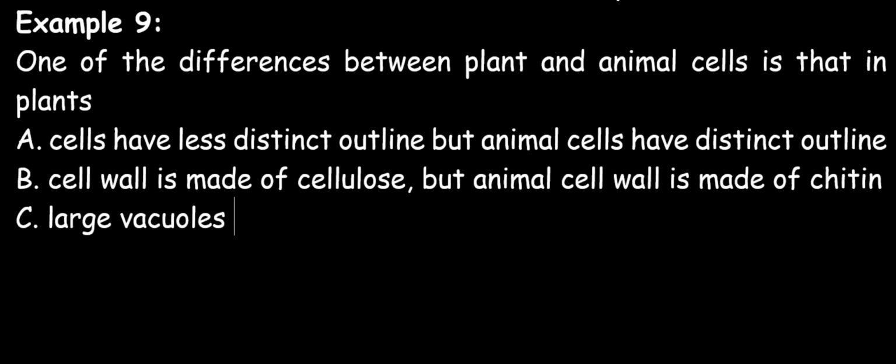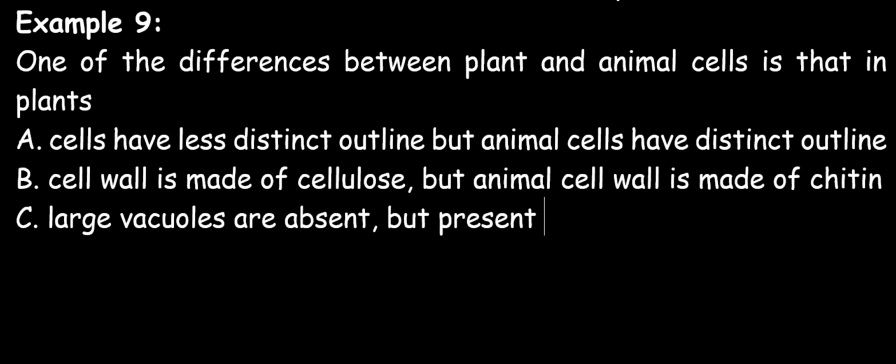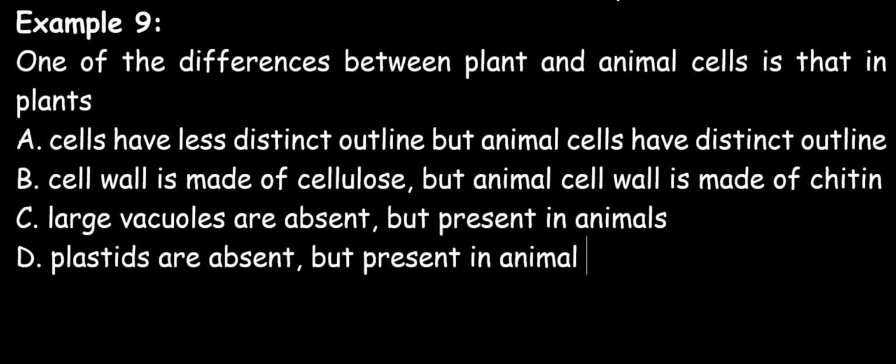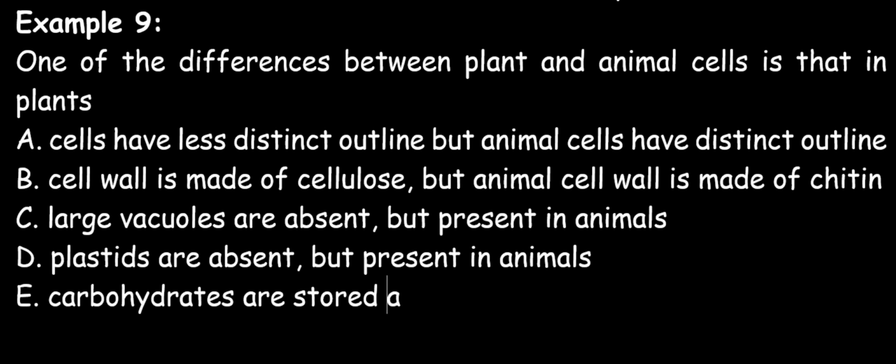C. Large vacuoles are absent but present in animals. D. Plastids are absent but present in animals. E. Carbohydrates are stored as starch but as glycogen in animals.